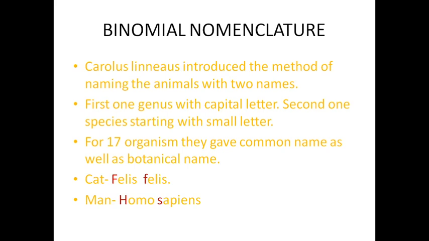Up to that, we discussed the classification of the animal kingdom, that is phylum Invertebrata and Vertebrata, based on the presence of a backbone. Today, this week, we are going to discuss binomial nomenclature and the types of the phylum Invertebrata. Binomial nomenclature means there is a unique name for all the animals worldwide. That is called binomial nomenclature.